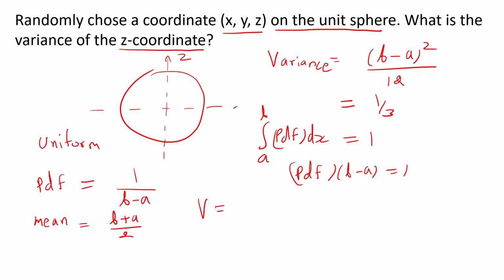The variance is the expected value of x squared minus the square of the mean.